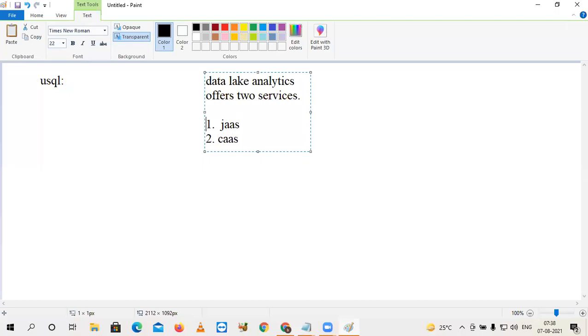The first one, the full form, job as a service. The second one, cluster as a service. For the second one, as an example, you can say HD Insights.